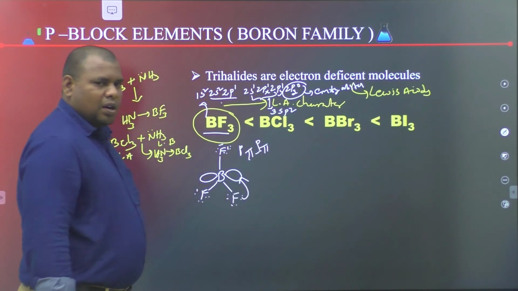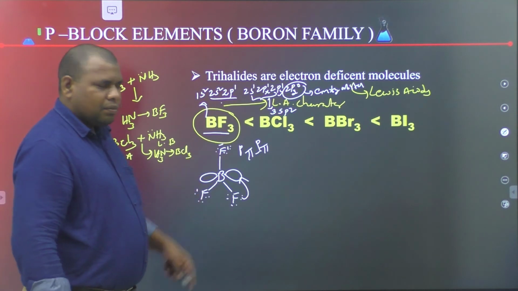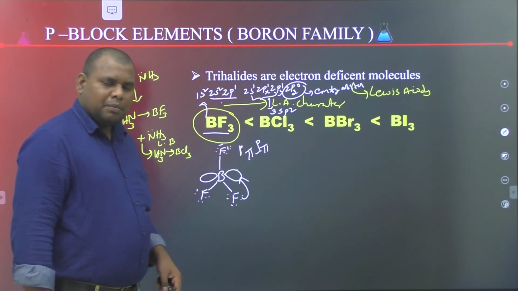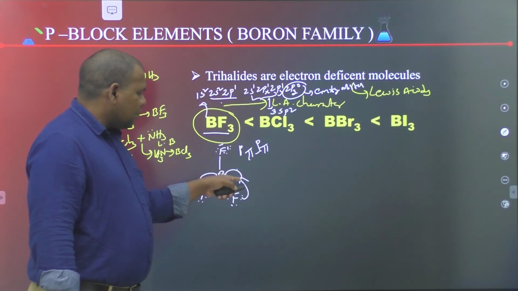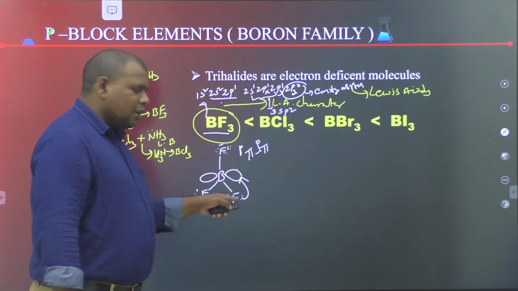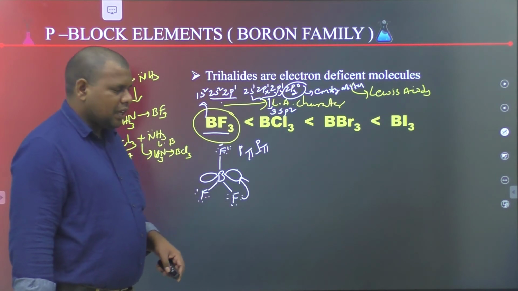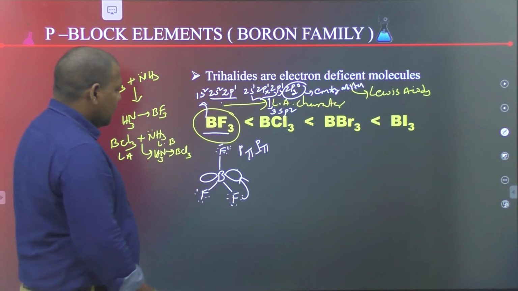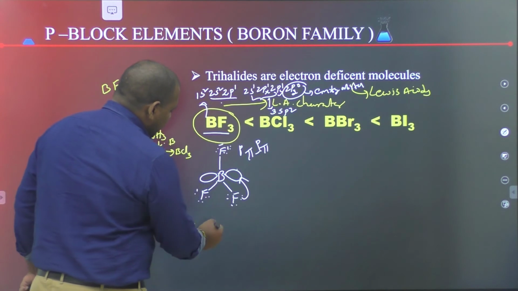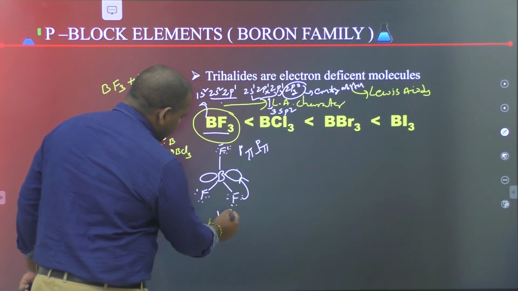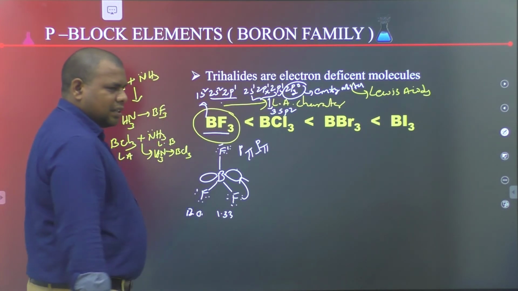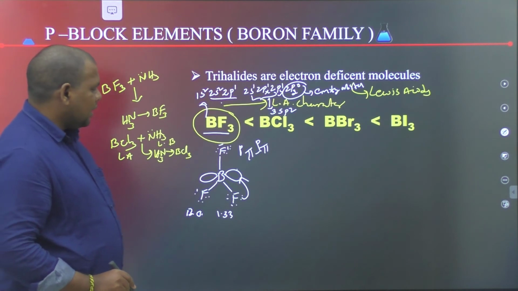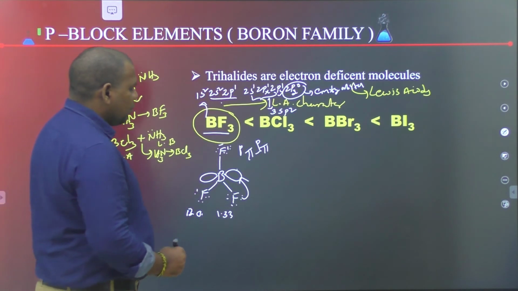Due to the small size of boron and fluorine, p-pi back bonding is formed between the empty p orbital of boron and the filled p orbital of fluorine. So the bond order here is 1.33. In BF3, the bond order is 1.33 due to back bonding.